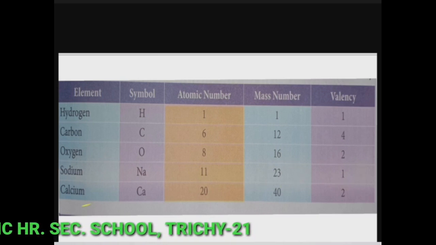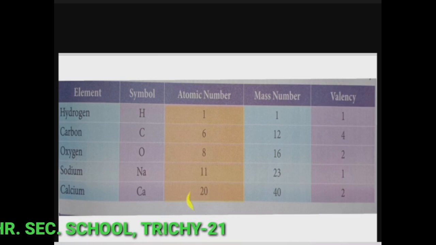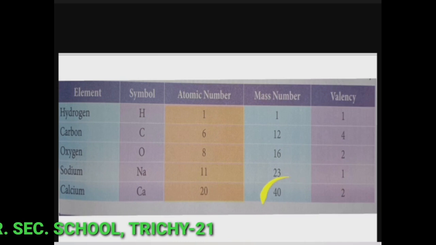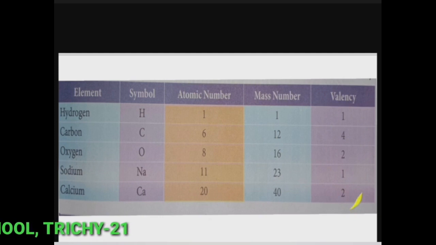Then for calcium, the symbol is Ca, atomic number is 20, mass number is 40, and the valency of calcium is 2. So here monovalent are hydrogen and sodium because they have valency 1. Then divalent, valency 2, that is oxygen and calcium.